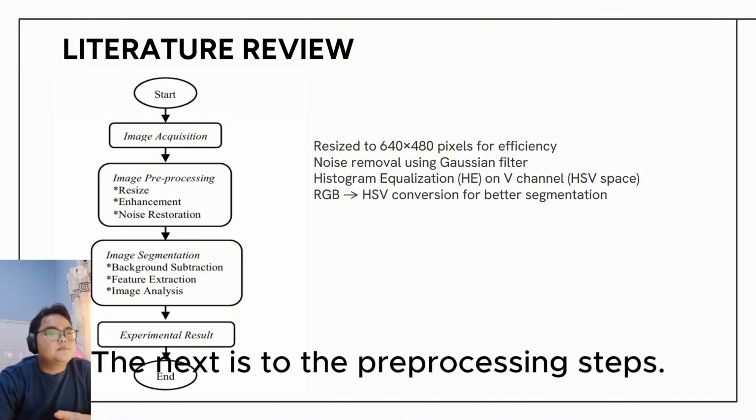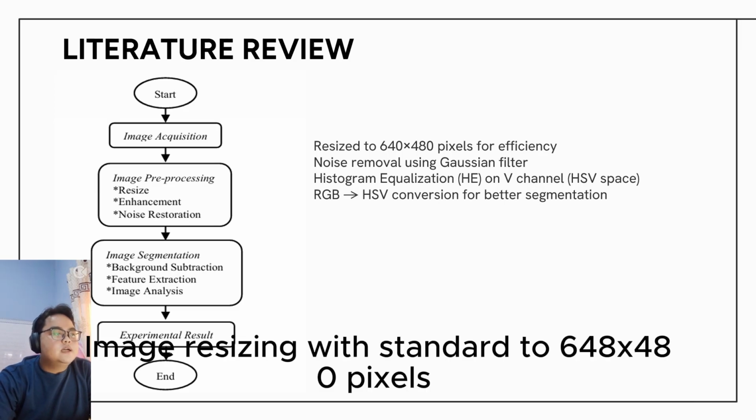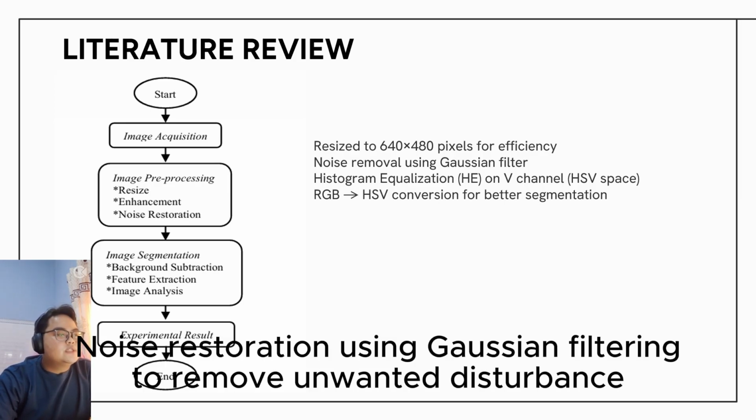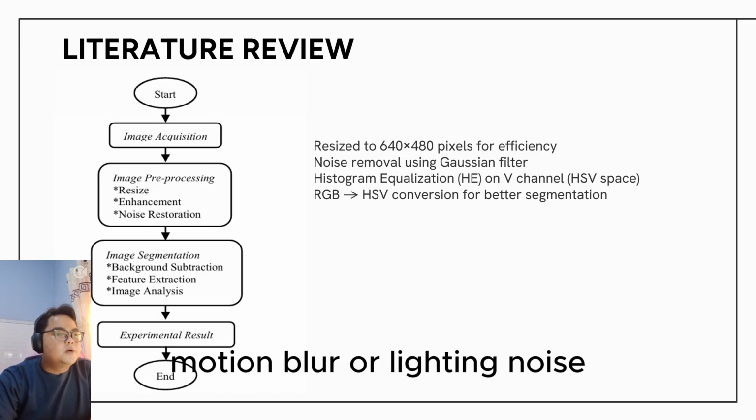Next is the pre-processing step. Images are resized to a standard pixel value to reduce the computational cost. Noise reduction uses Gaussian filtering to remove unwanted disturbance like motion blur or lighting noise.